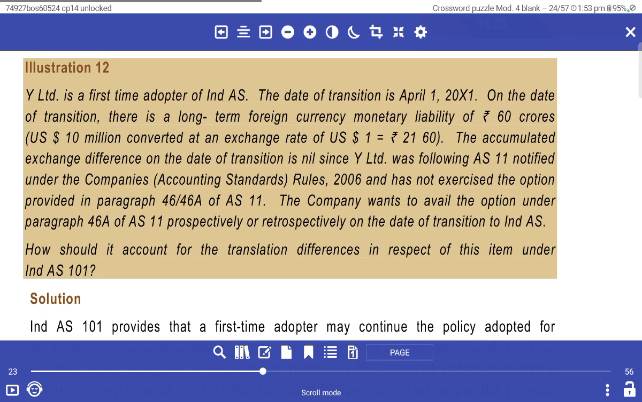Y Limited is a first-time adopter. The date of transaction is April 1. On the date of transaction, there is a long-term foreign currency monetary liability of 16 crores, 110 million, converted at the exchange rate of 2160.